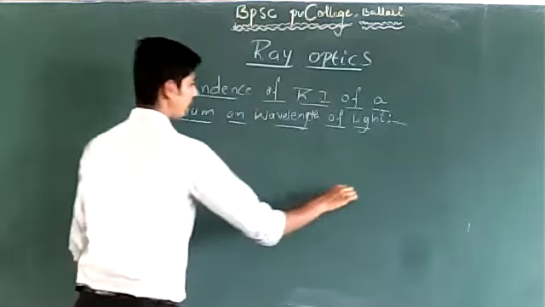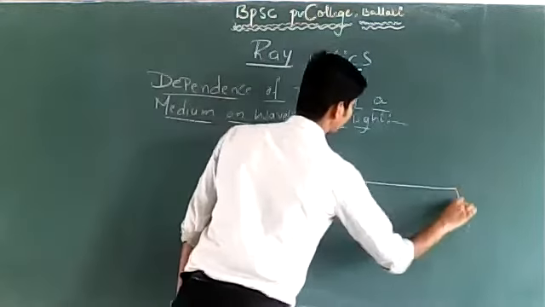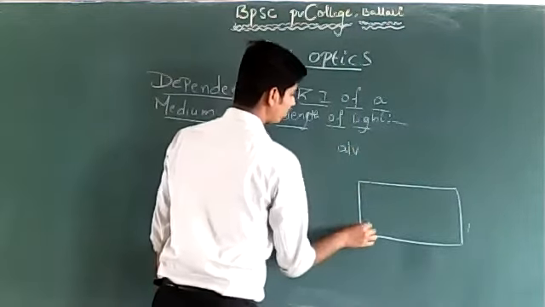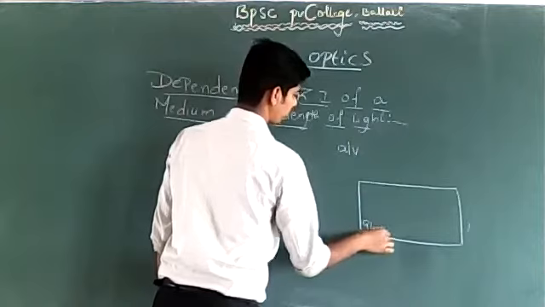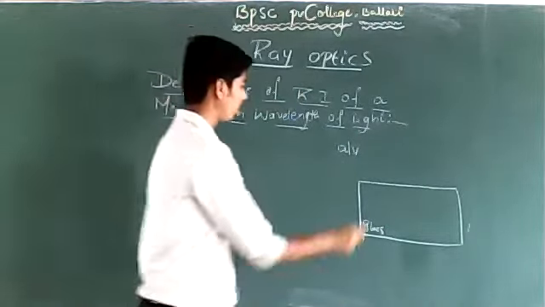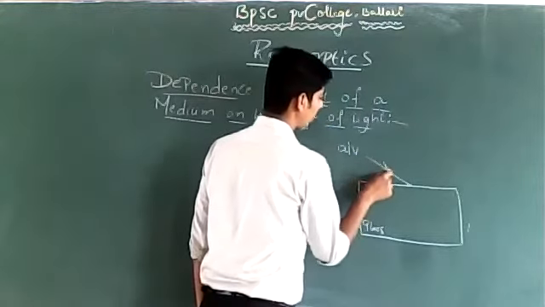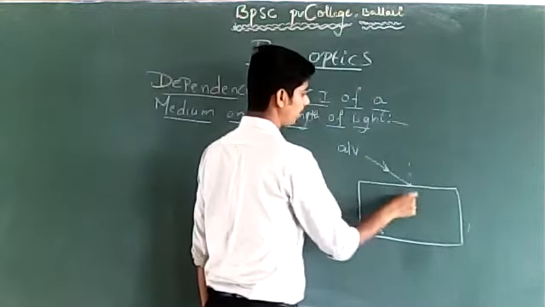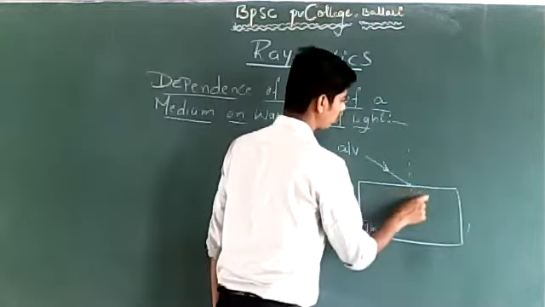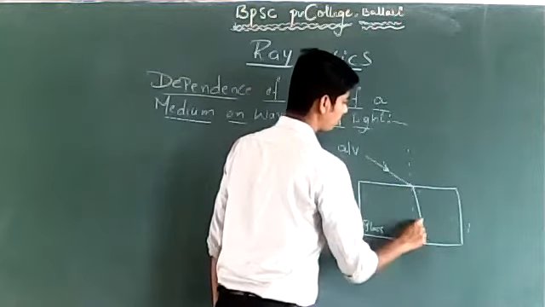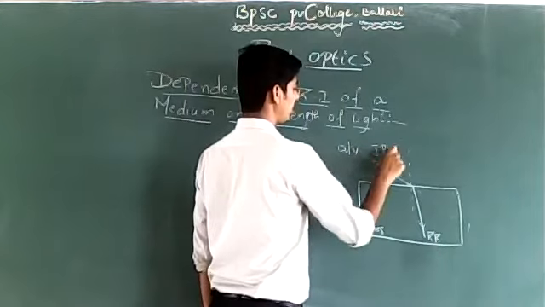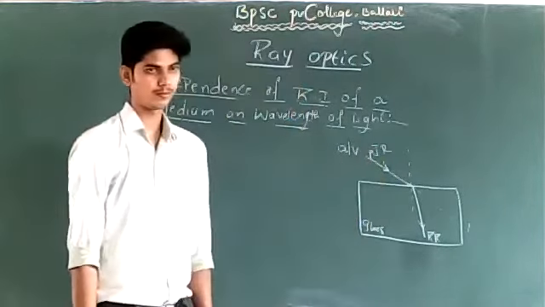Suppose a ray of light is traveling from air or vacuum into glass. We know that whenever a ray of light travels from one medium to another medium, it undergoes refraction. Instead of traveling along the same straight line, it undergoes bending. This is called the refracted ray, and this is called the incident ray.